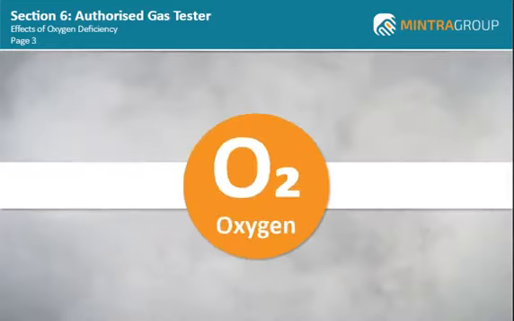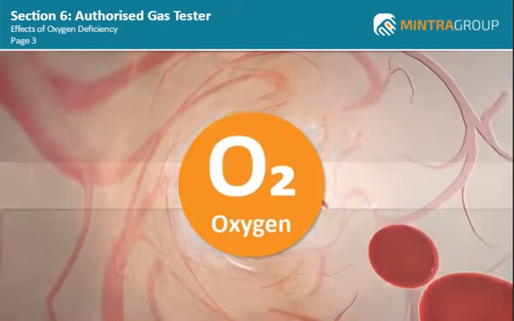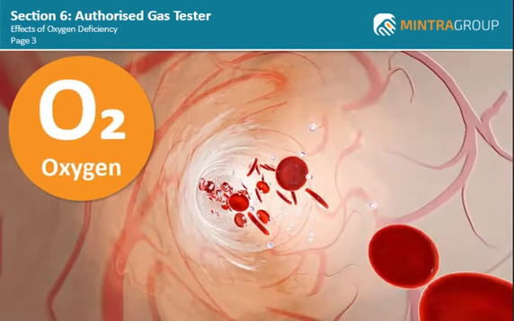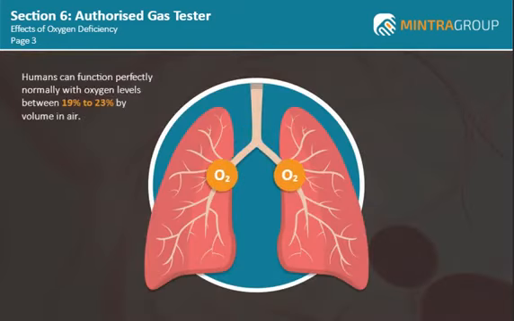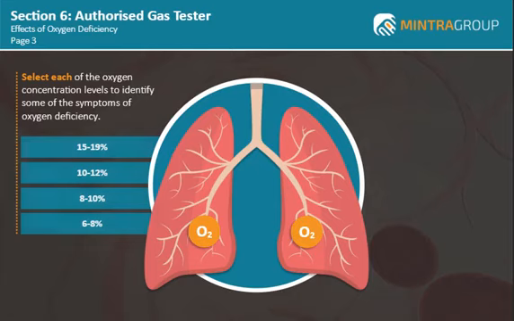Oxygen is vital for us to exist. It is absorbed into the bloodstream and circulates around the body to our vital organs. However, the amount of oxygen available in the atmosphere can have different effects on us. Usually, humans can function perfectly normally, with oxygen levels between 19% to 23% by volume in air. Select each of the oxygen concentration levels to identify some of the symptoms of oxygen deficiency.